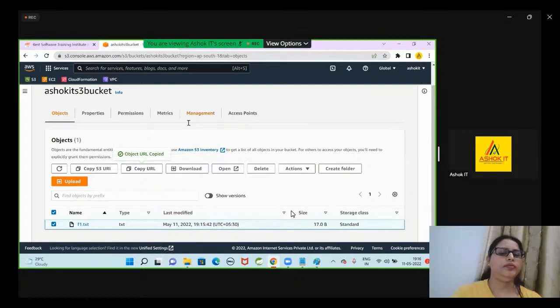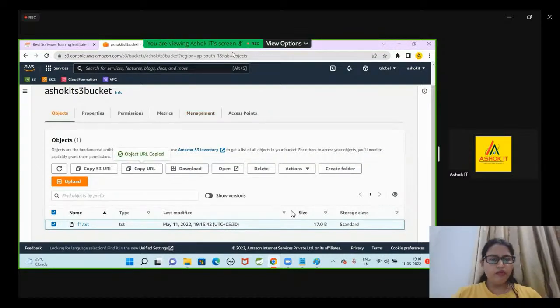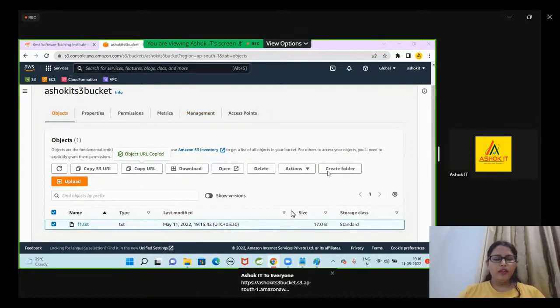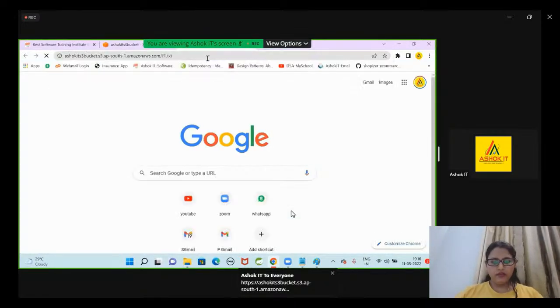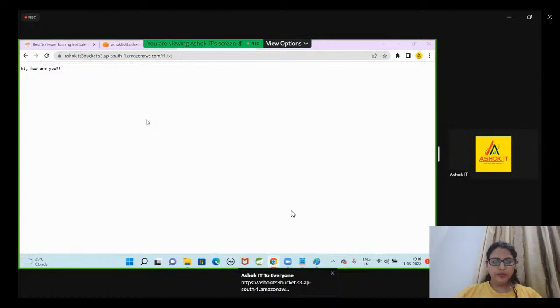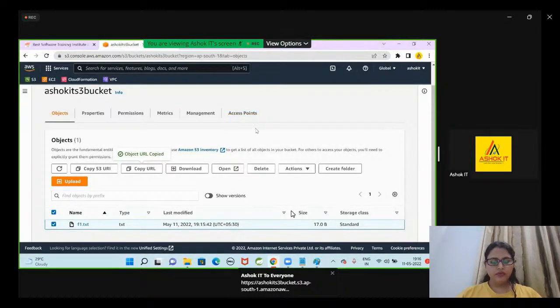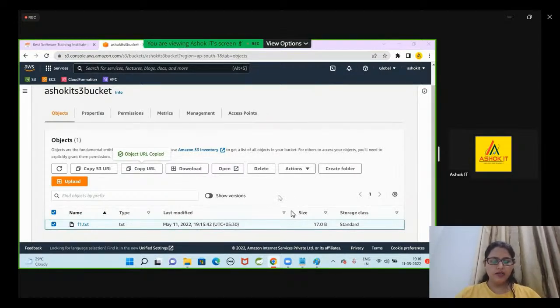Can I copy this URL? Yes. Can I give this URL to you? Can you guys access my object available in the S3 bucket? Can you click on that URL, whatever URL I have given? Can you access that? Please respond in the chat. Are you able to access the URL which I have given? Yes, that URL is available. You can access it.